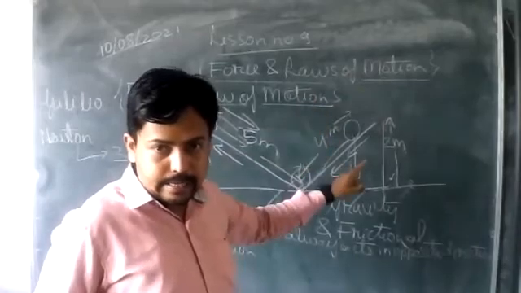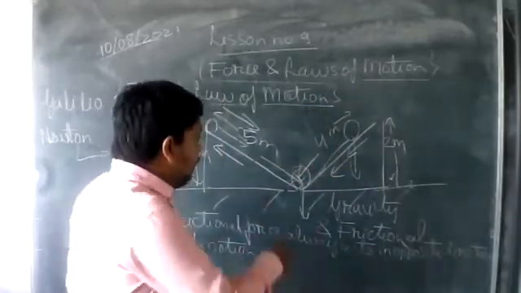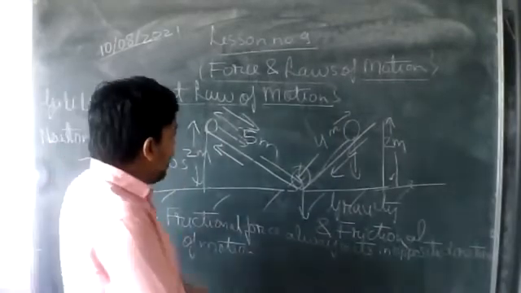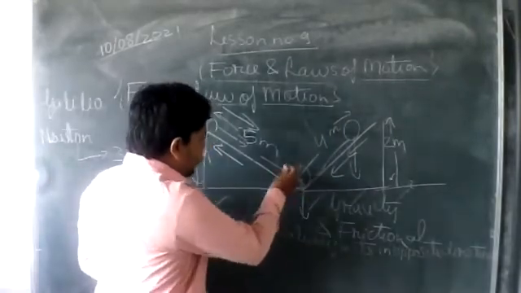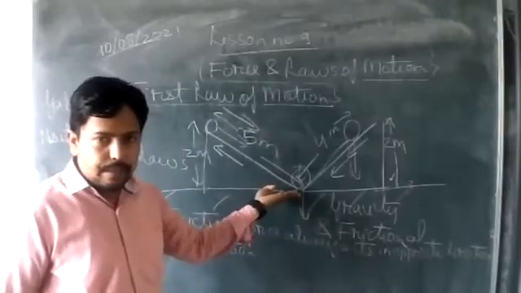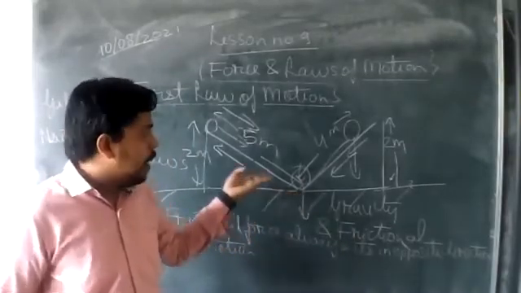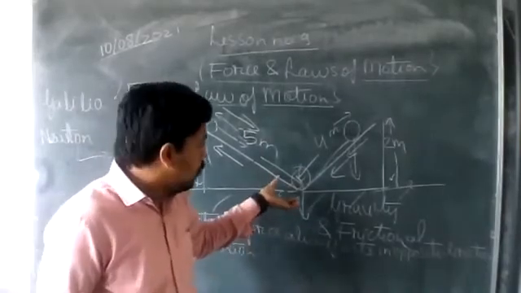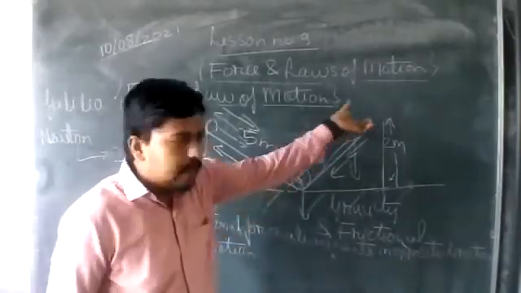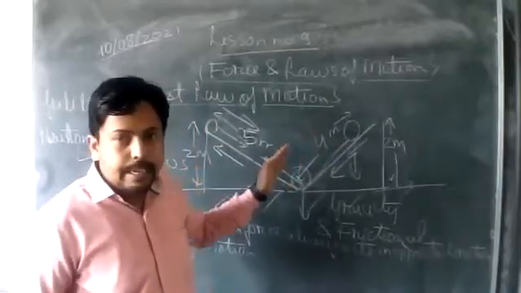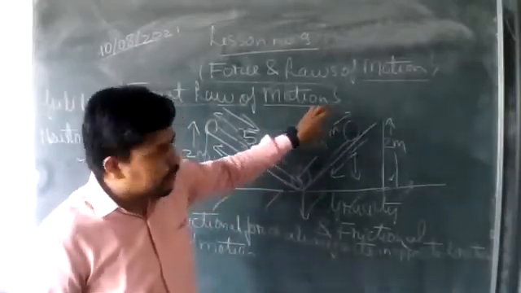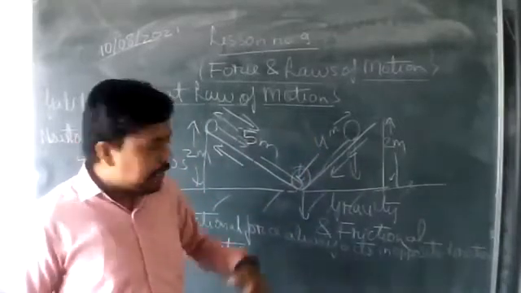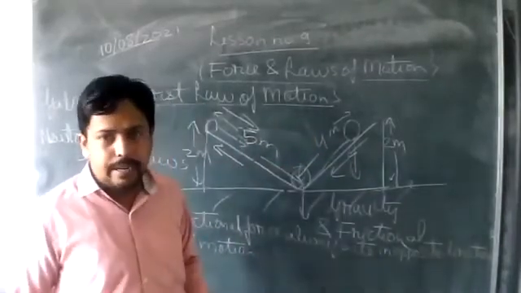And as a result, there will be some change in the velocity also. Okay, the ball may be having some velocity when it would have just reached the surface. There may be some velocity. But at the moment or after the moment when it tries to move on the upper side direction on the other wedge, in that case the velocity will continuously decrease just because of the downward force of gravity and just because of the frictional force which will be acting.